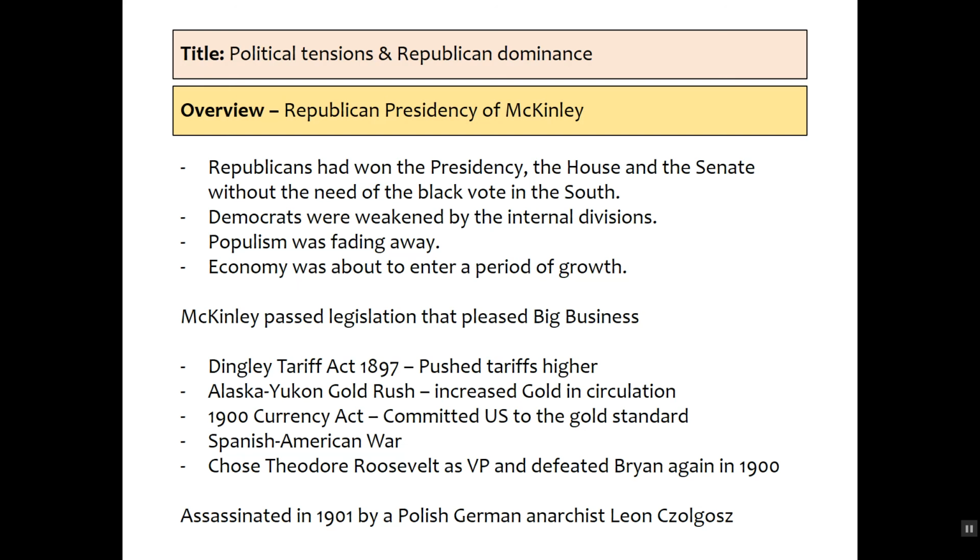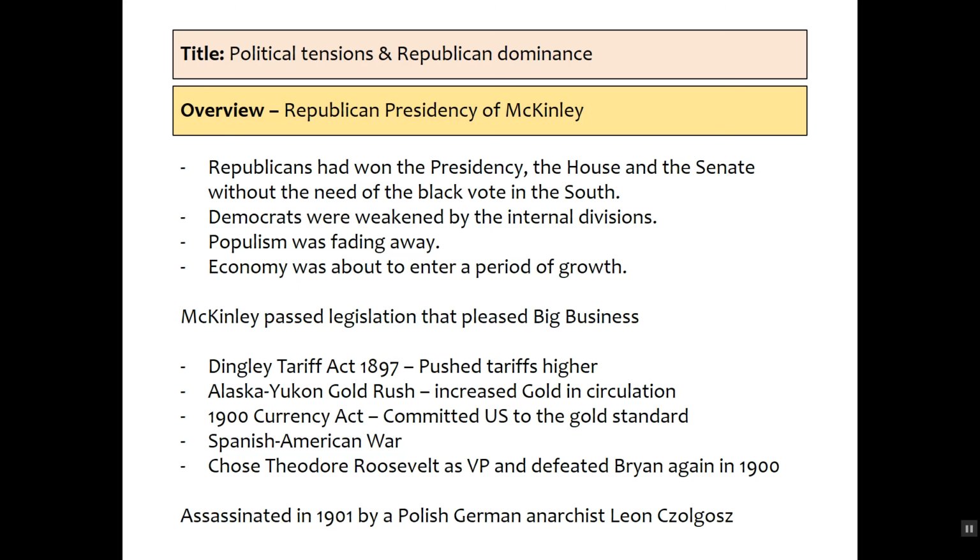Now, we can see in this period from 1896 to 1900, 1901, how much the Republicans dominate. They are the party of big business, and we can see how big business again is going to survive the scare of the populist movement and start to dominate politics. But populism doesn't go away.